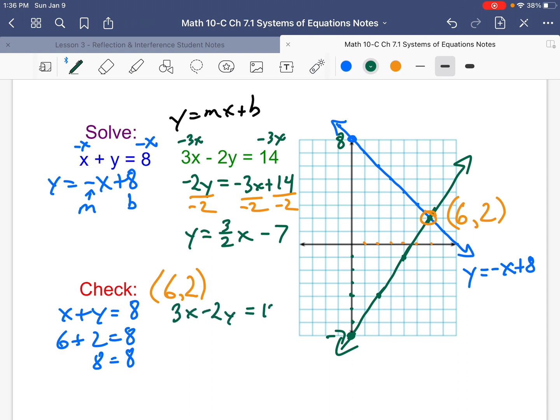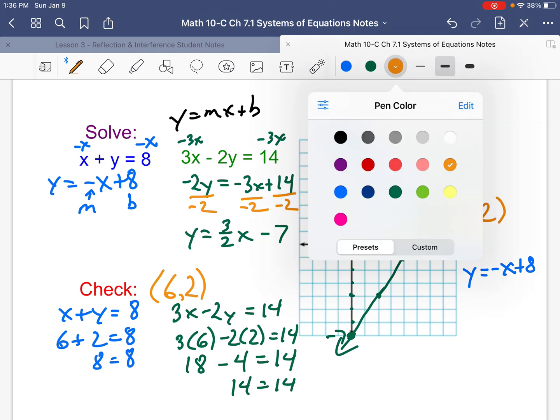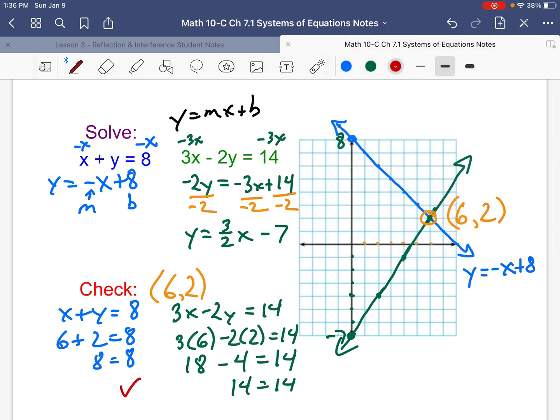The other one is 3x minus 2y equals 14. So 3 times 6 minus 2 times 2 is 14, I hope. 3 times 6 is 18. Minus 2 times 2 is minus 4. So 18 minus 4 is 14 equals 14. So yes. Now I'm going to stop the video here because it's getting kind of long, but this is what I expect you to be able to do without doing the dumb math boo-boos, which is why we check our work. All right?